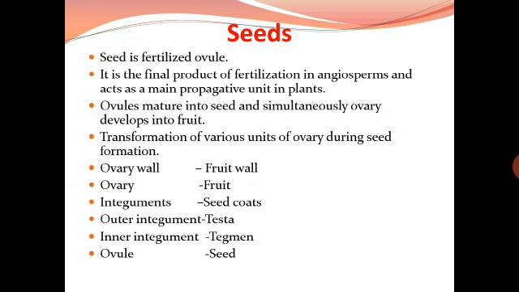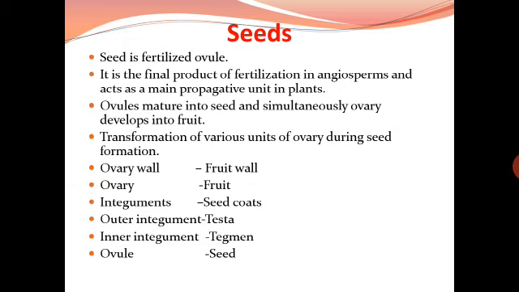During the process, the zygote develops into an embryo. The triploid primary endosperm nucleus gives rise to the nutritive tissue called endosperm. The two integuments of the ovule become the seed coat. The outer integument develops into the outer hard and leathery seed coat called testa, while the inner one into the thin tegmen. The micropyle remains as a small pore in the seed.